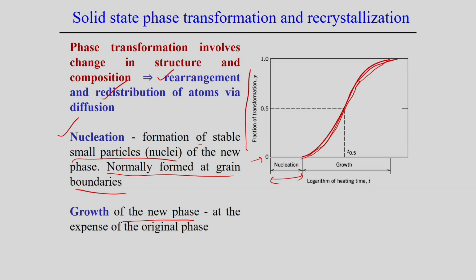That means 100% transformation happens at this point. It starts from this point and ends at this point, so this is more or less the total transformation time, in which it transforms from one phase to another new phase.